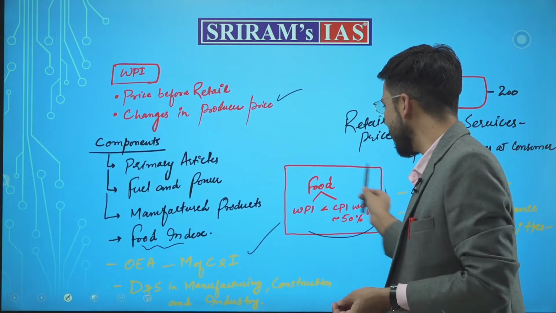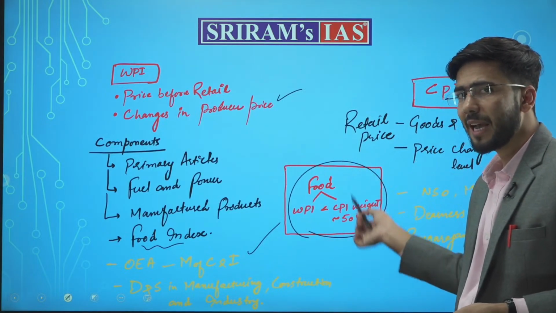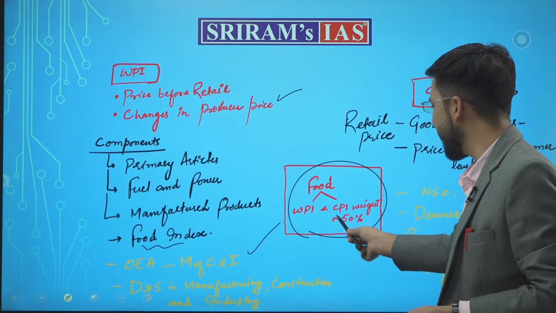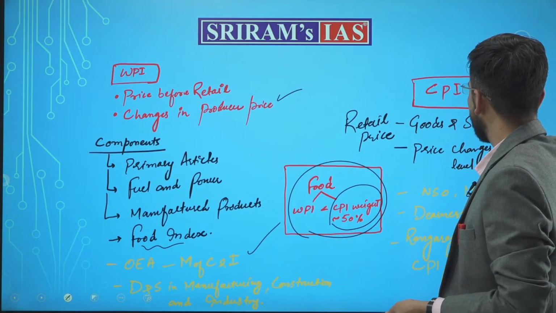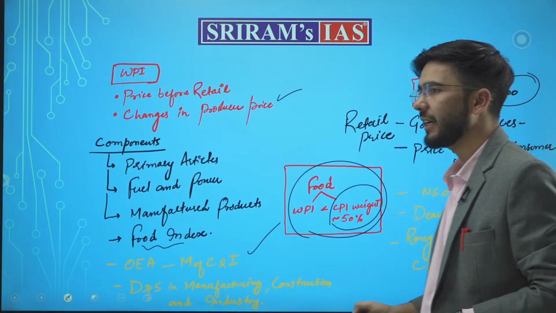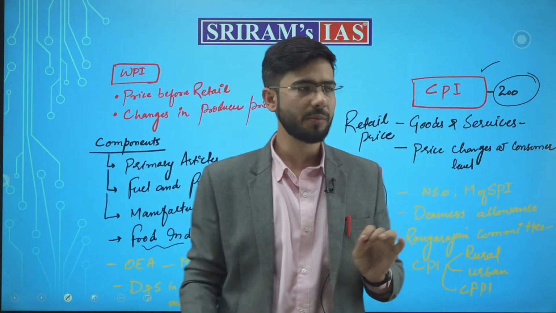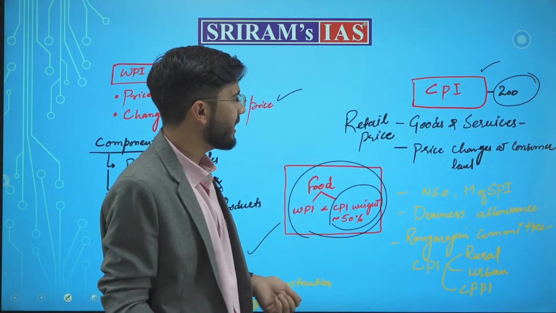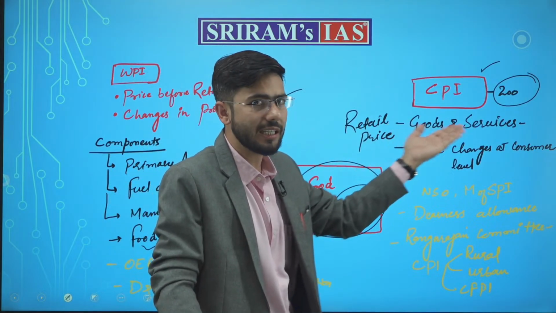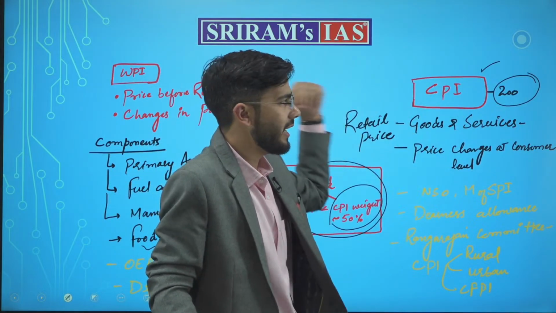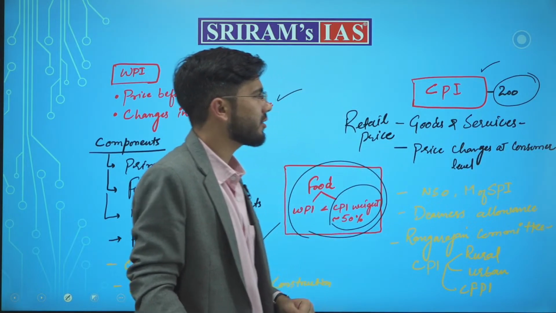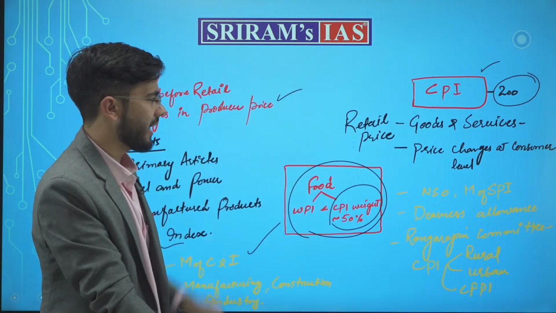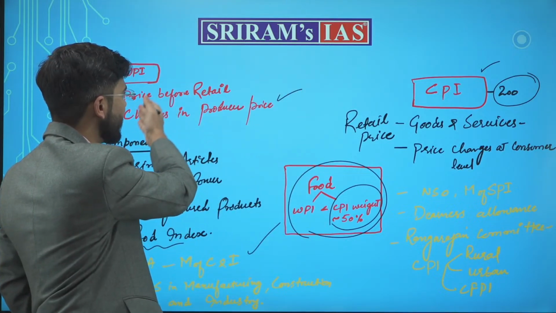Further, the weightage of food is more in CPI than in WPI. In CPI, it hovers around 50%. Further, we have 200 commodities in the basket of CPI. The retail price is checked for goods and services both in CPI, not in WPI. There is only goods in WPI. The price change at the consumer level is also checked in CPI, whereas in WPI it is checked before the retail level.